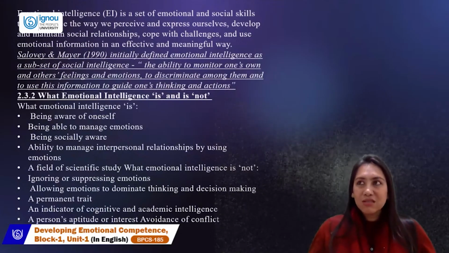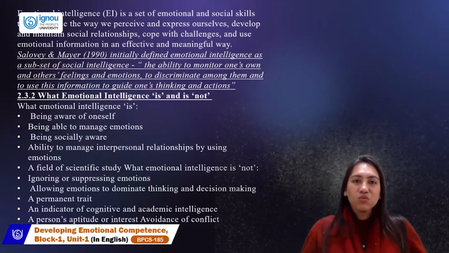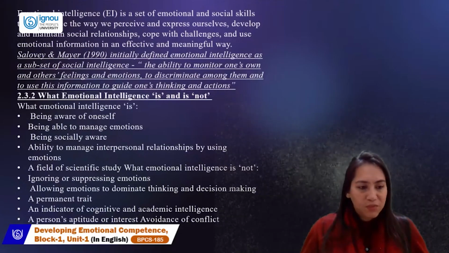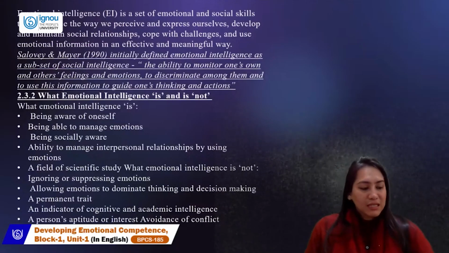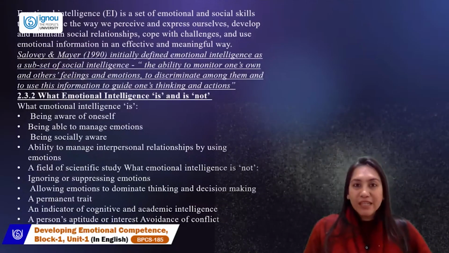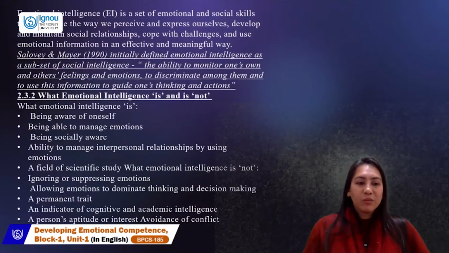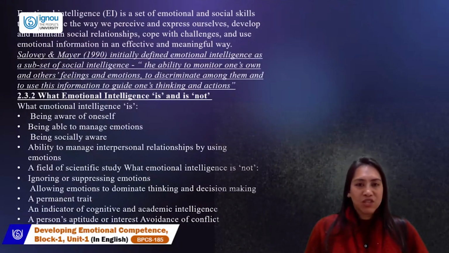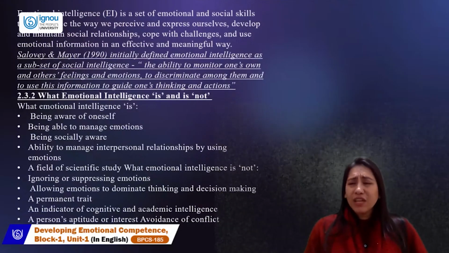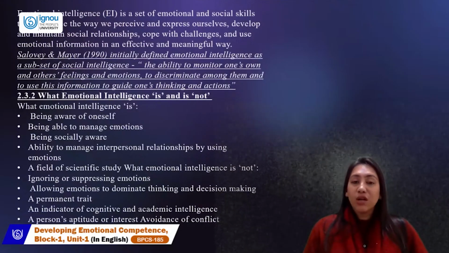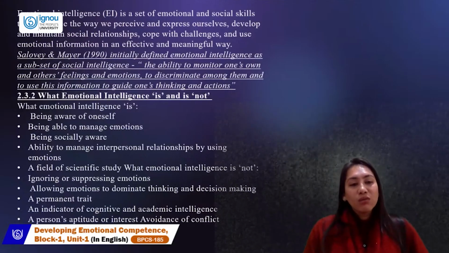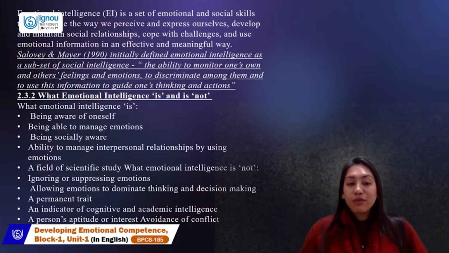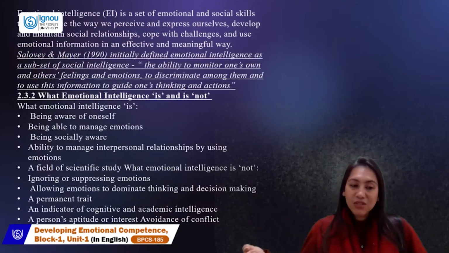What we actually say randomly in layman's language should not be considered emotionally intelligent. One is ignoring and suppressing. Suppression of emotion is a negative way of dealing with life. A lot of people say, "No, I'm just managing life by ignoring it and just letting it be." No, that's not how it happens. You need to listen to your thought process, understand it, solve it, and manage it so that you become self-aware, which is again emotional intelligence.